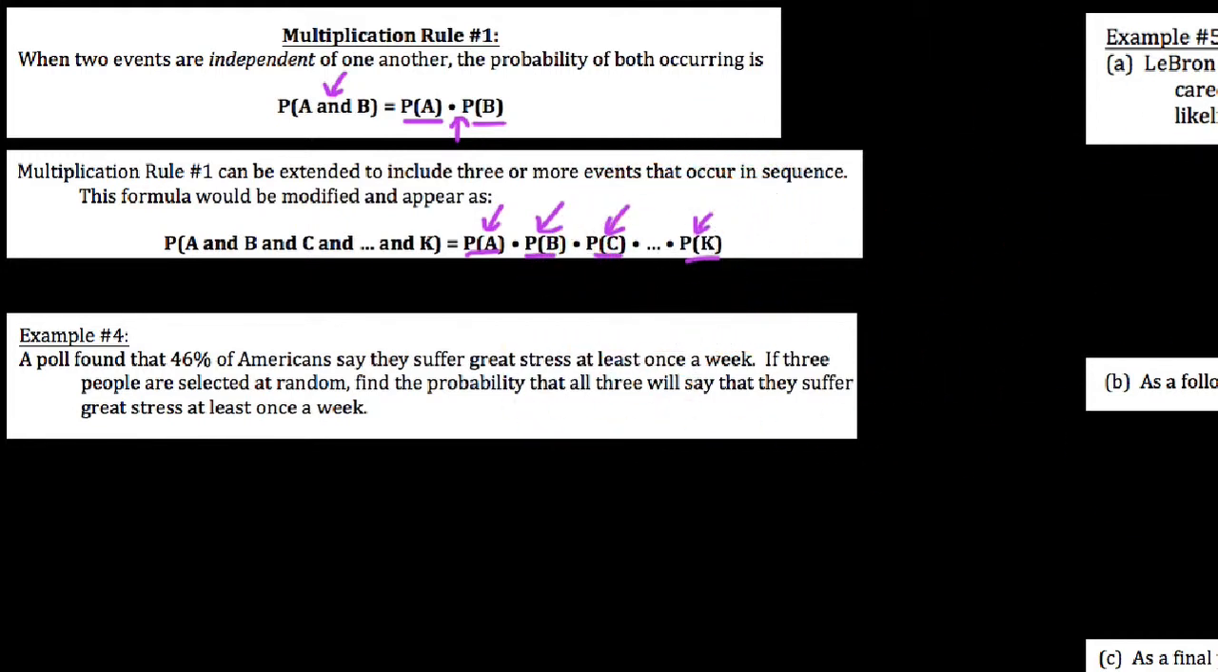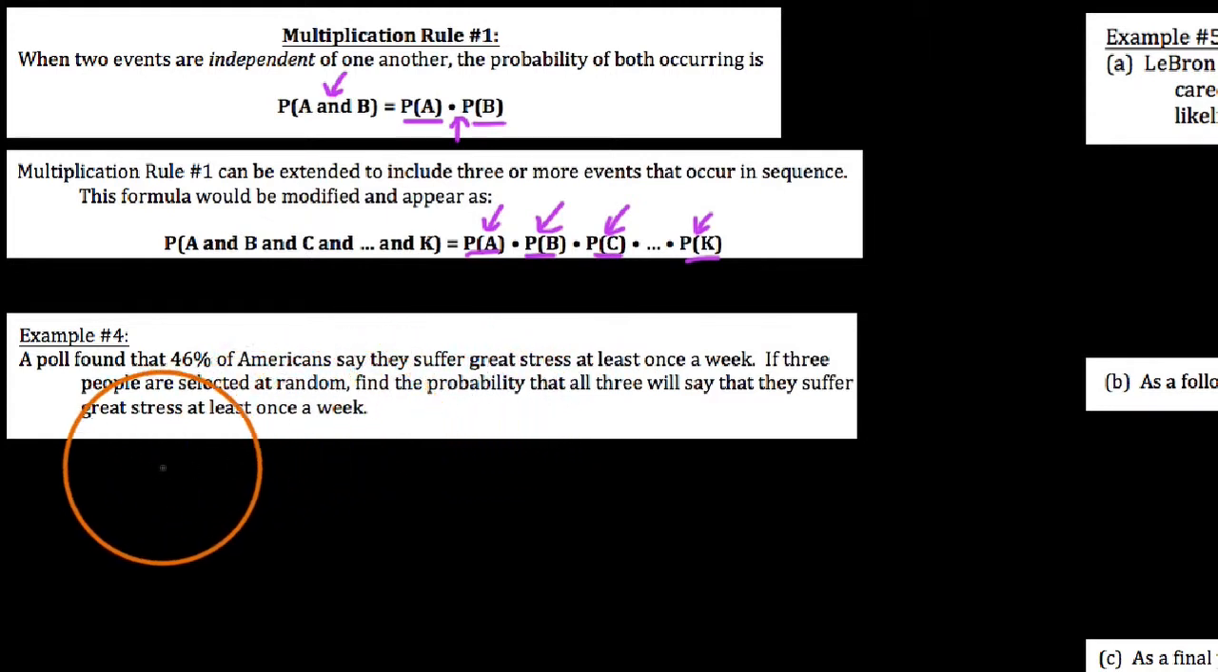So what I'm going to go through here are a few examples of problems you'll see like this quite often. Starting with this one here, it says a poll found that, say, 46% of Americans say that they suffer great stress at least once a week. So my question is this: if three people are selected at random, find the probability that all three say that they suffer great stress at least once a week. The thing here is this: people fail to see that when I say, find the probability that if you grab three people that they're going to be stressed out at least once a week.